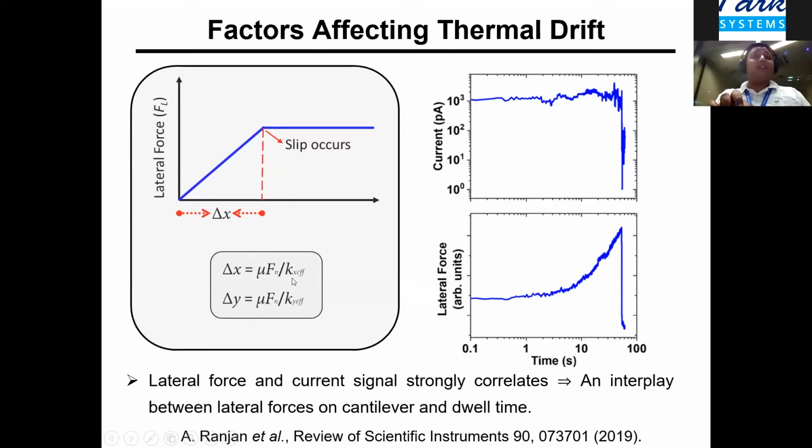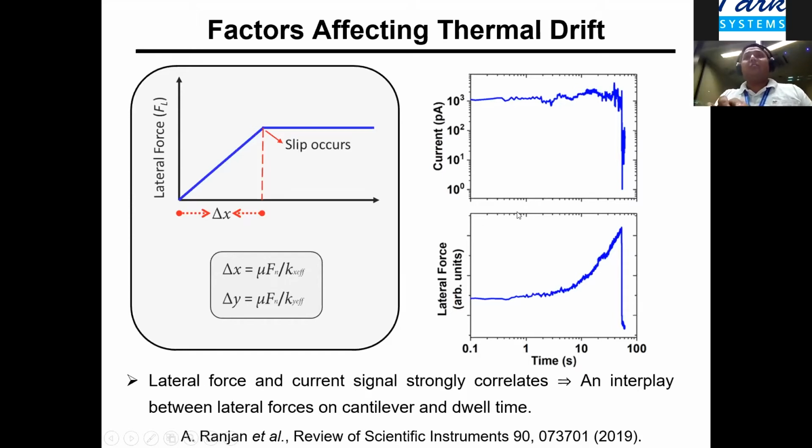Another way is to use a very soft cantilever. If the effective stiffness K is low, that can also improve the drift. So that provides a window. The higher force is not desirable because in gate dielectrics, if we apply a higher force, we effectively create defects because of the mechanical stress. So the idea was to use very soft cantilevers and try to see this effect.